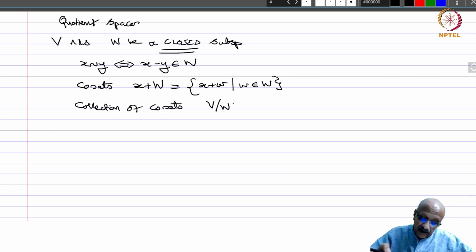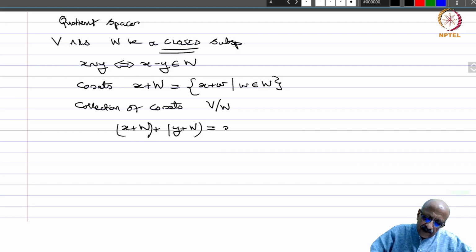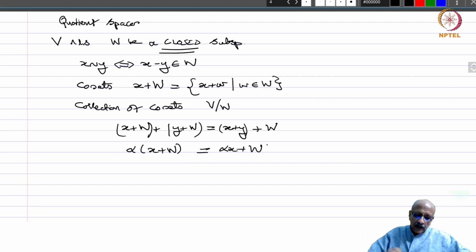We can give this a vector space structure, namely, if you have two cosets x plus W and y plus W, then we can define the addition as x plus y plus W. Similarly, alpha times x plus W we define as alpha x plus W. We have to check that these are well defined, because if x is equivalent to x dash, y is equivalent to y dash, since W is a subspace, x plus y will be equivalent to x dash plus y dash, and therefore this is well defined.